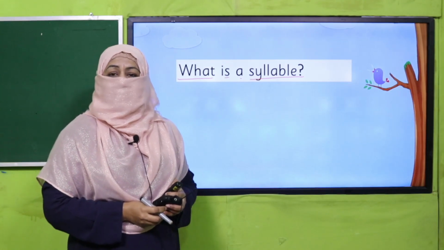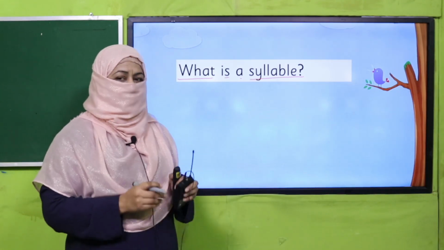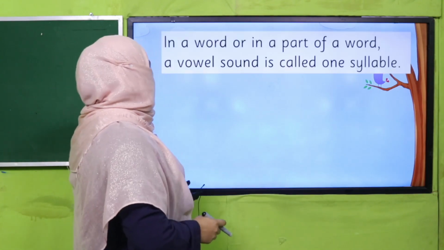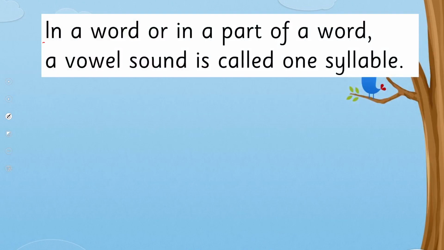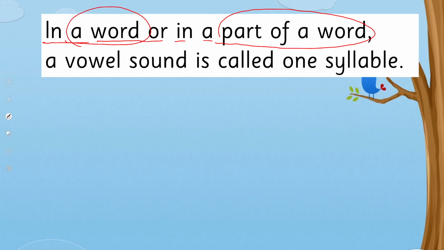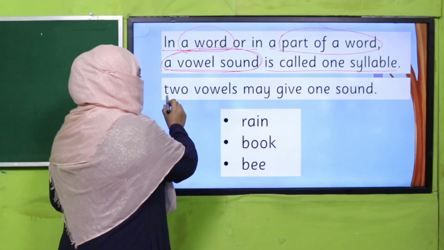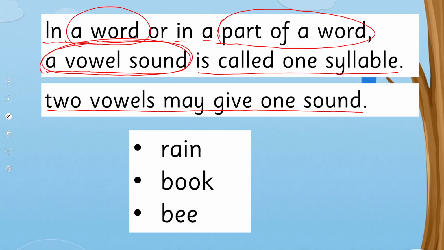Yes, my dear students, I hope after answering this question, after brainstorming, you are able to learn further. So a syllable in a word, or in a part of a word, means a vowel sound. A vowel sound is called one syllable, right? One vowel sound. And we know 2 vowels may give one sound. So this is one vowel sound, not two.